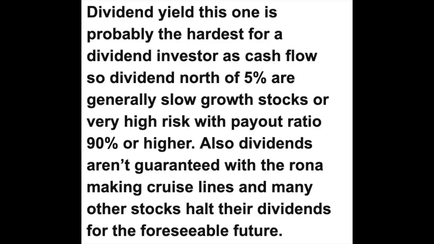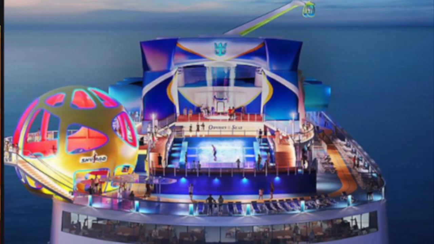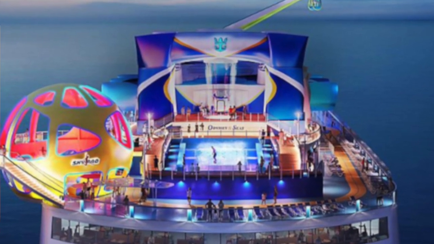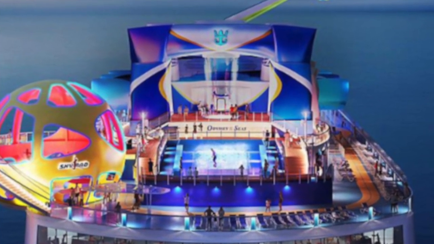In terms of dividend yield, this is probably the hardest for a dividend investor, as yields north of 5% are generally slow growth stocks or very high risk with payout ratios of 90% or higher. And you also have to realise as a beginner that dividends aren't always guaranteed, with the Rona making cruise lines and many other stocks hold their dividends for the foreseeable future.